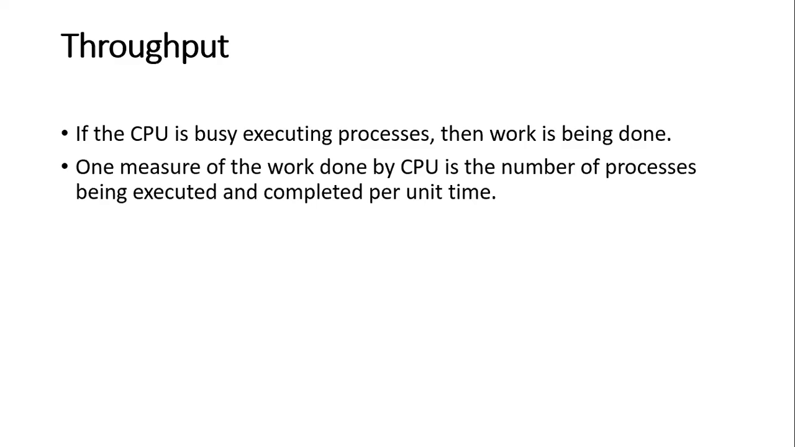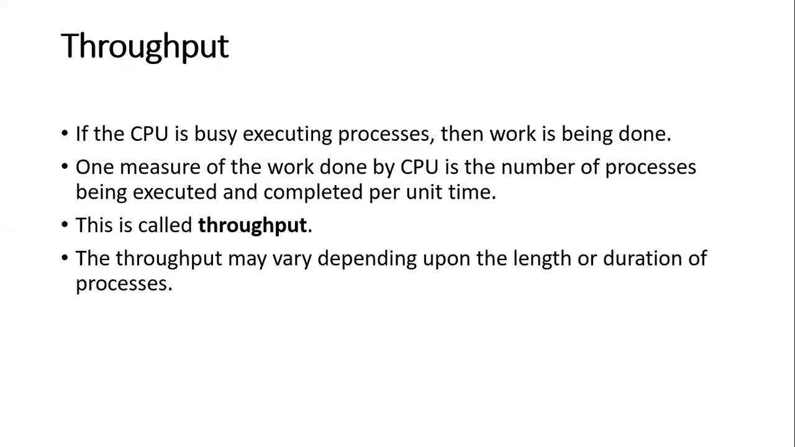So what is the measure? How can we measure that work is done by the CPU? One measure is how many processes are executed and completed per unit time. If this many processes are completed, then you can say this much work is done by the CPU, or that our CPU's throughput is this much. This is called throughput: the number of processes executed per unit time, the number of processes that have completed their task per unit time.